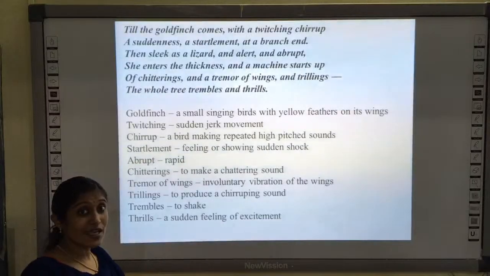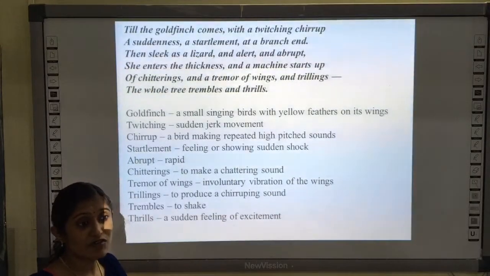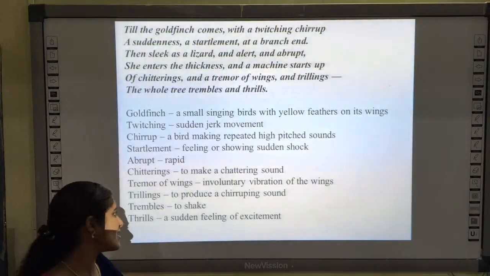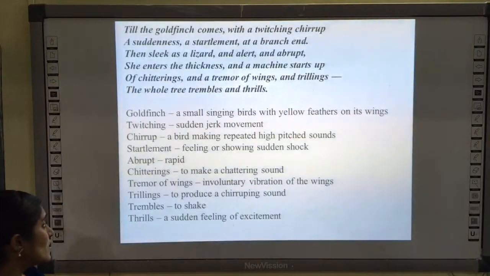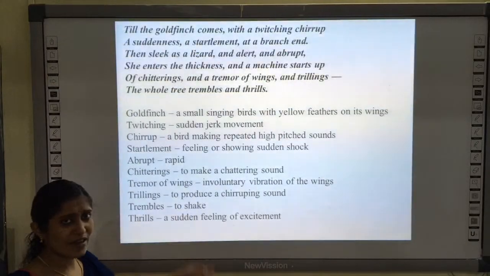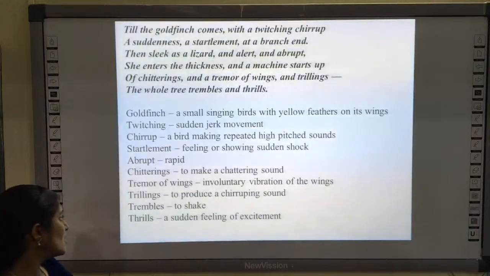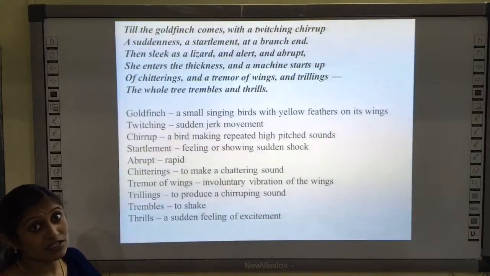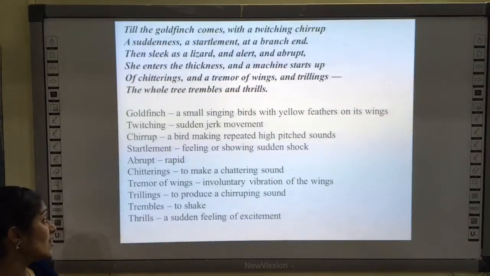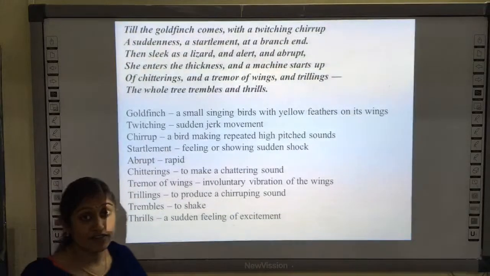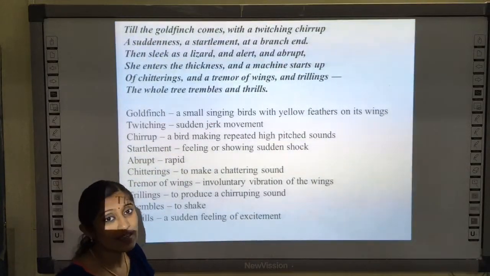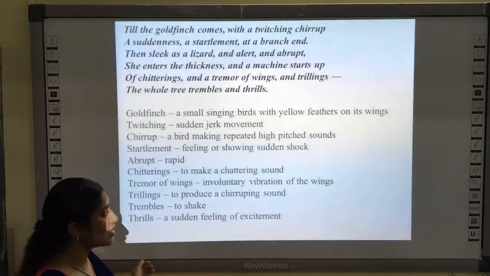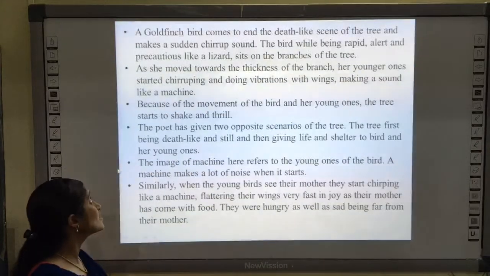Tremor of wings means involuntary vibration of the wings. The wings are fluttering, so it makes a sound. Trillings, again to produce the chirping sound. Trembles, the tree trembles means to shake. And thrills means a sudden feeling of excitement. The tree is filled with life once the bird comes to the tree.